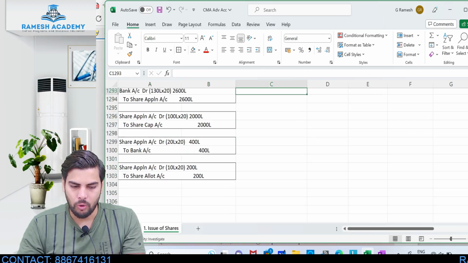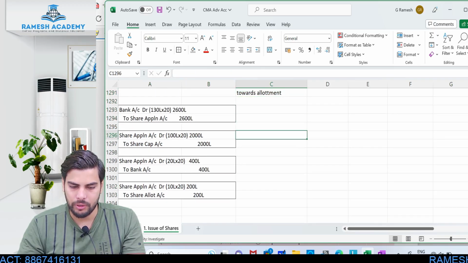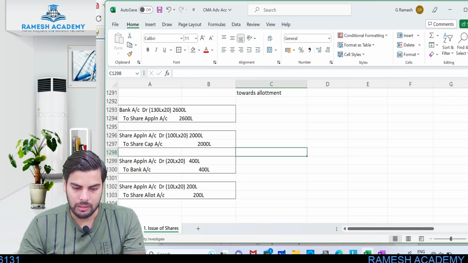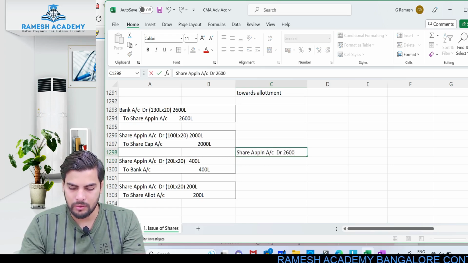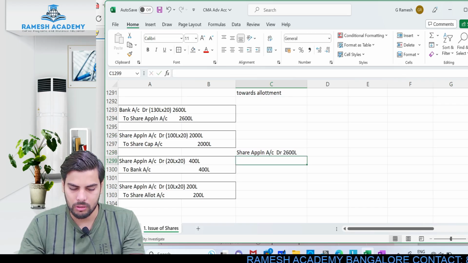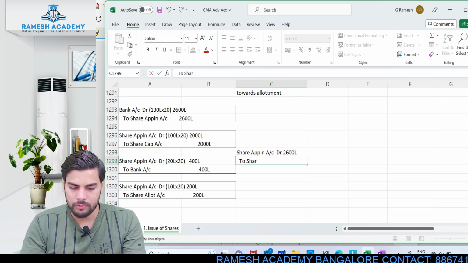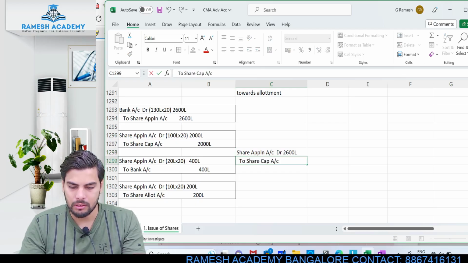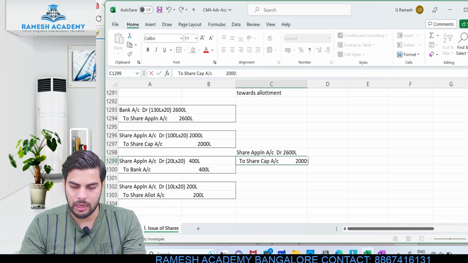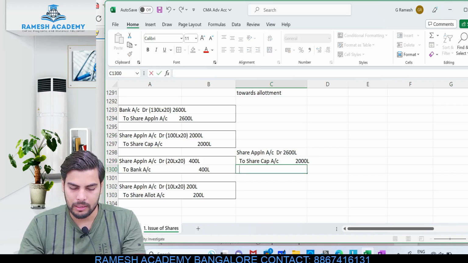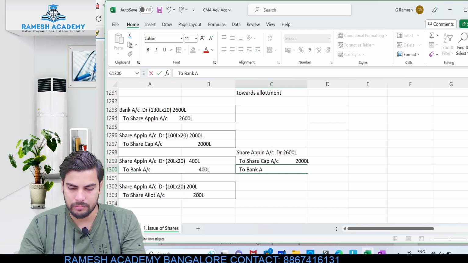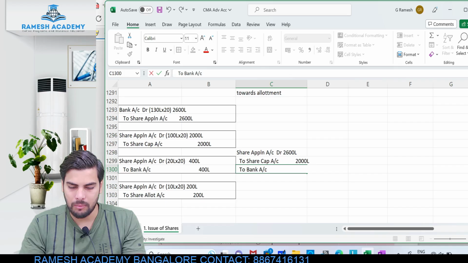Or if you want to pass the entry together, you can still pass a single entry like this. I'll write the single entry over here. The entry would be like this: share application account debit. So totally I received 2600 lakh, to share capital account. Out of this, 2000 lakh will be transferred to share capital. Out of this, to bank account, 400 lakh is the amount which will be refunded.